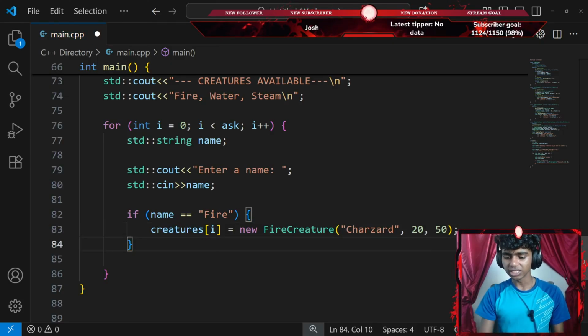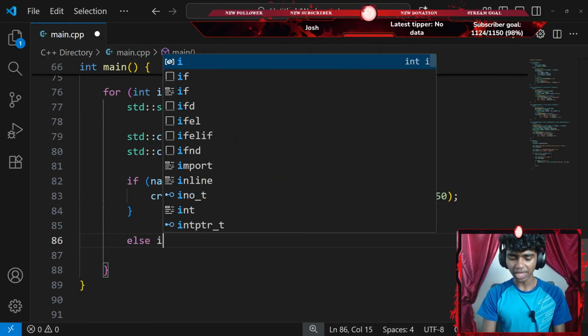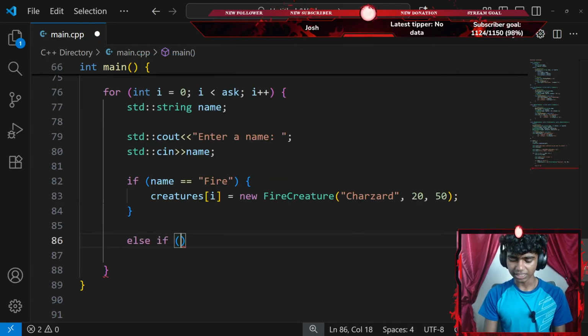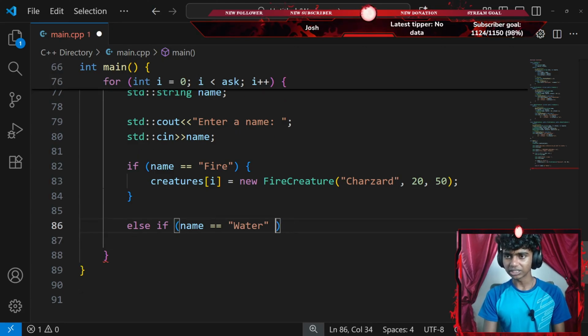And now let's add an else if. So I'll go with something like else if, a pair of parentheses, else if my name variable equals to, let's go with something like maybe water. Okay, I'll go with a pair of curly braces. So hold up, guys, there we go.